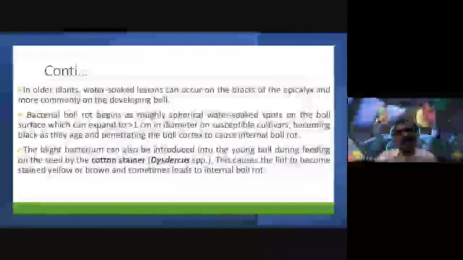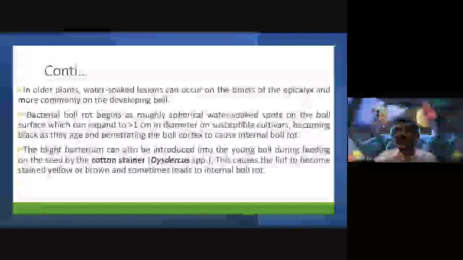Am I right? In older plants, water-soaked lesions can occur on the bracts of the epicalyx and more commonly on the developing bolls. My dear friends, remember, see here.